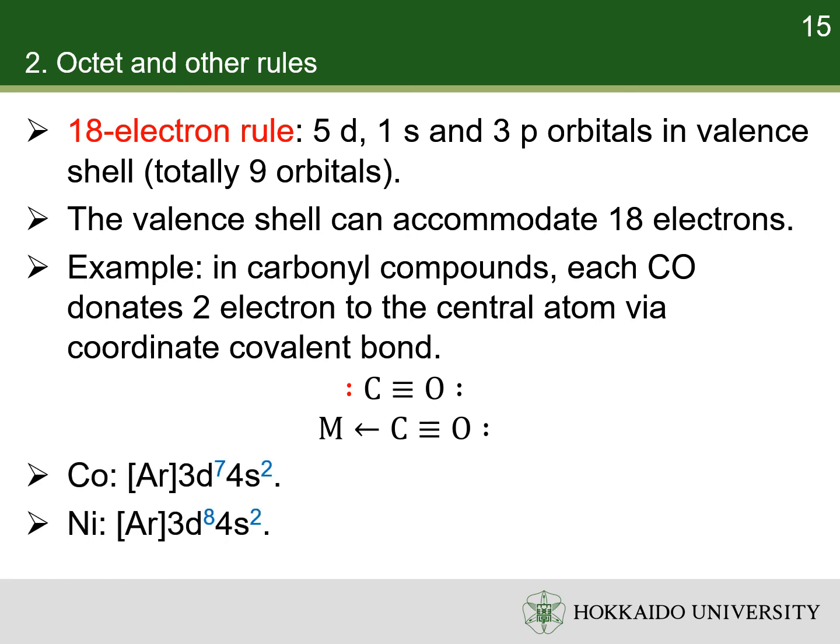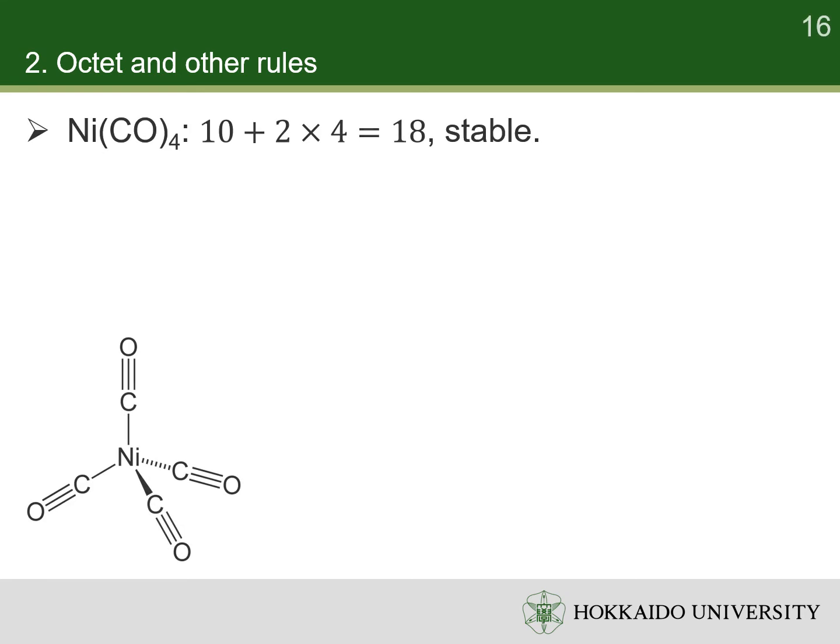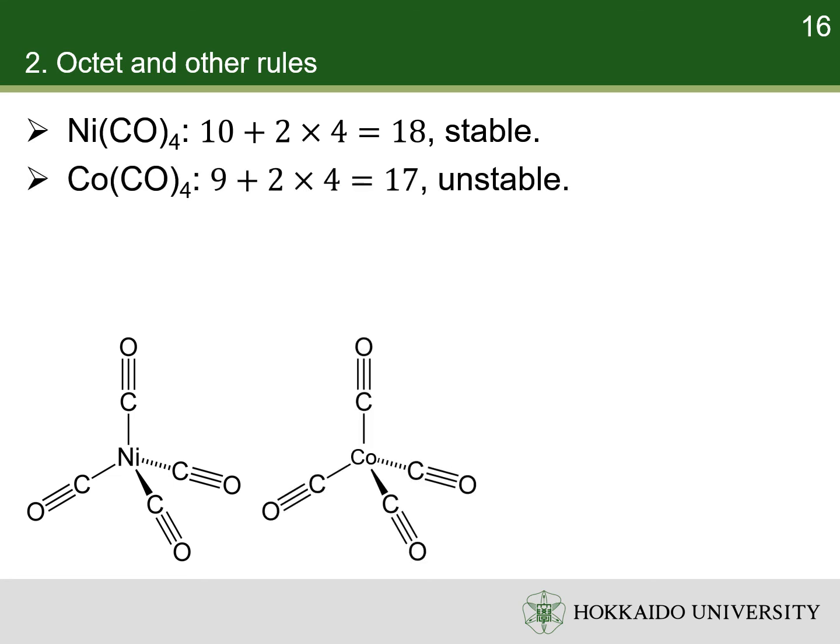The numbers of valence electrons of cobalt and nickel atoms in isolation are 9 and 10 respectively. The nickel atom in nickel tetracarbonyl molecule has 18 valence electrons, so it is stable. The cobalt atom in cobalt tetracarbonyl molecule has 17 valence electrons, so it is unstable.